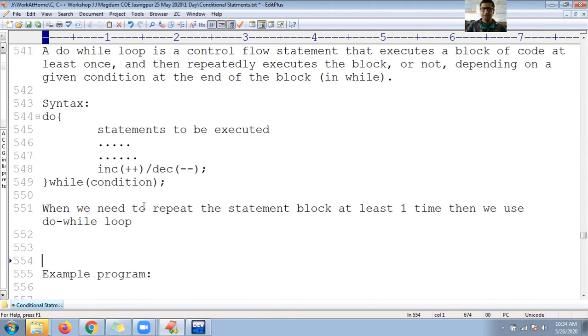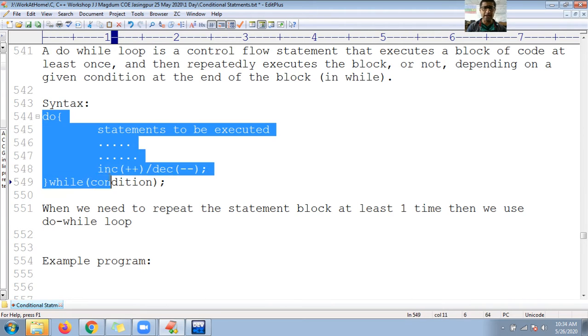Okay, guys, one thing to keep in mind: do while loop executes at least one time before checking the condition. Whereas while loop executes each time until the condition is not satisfied.